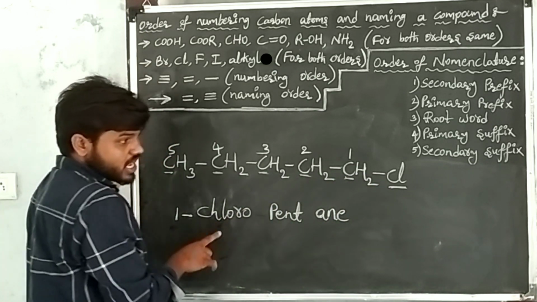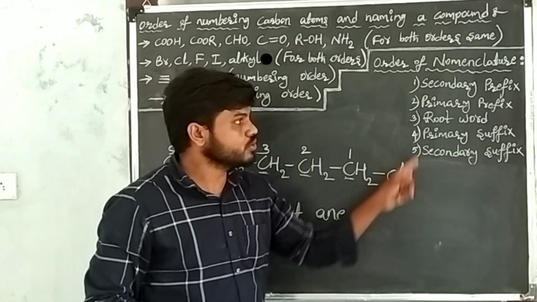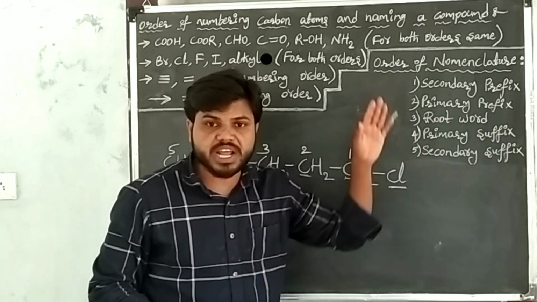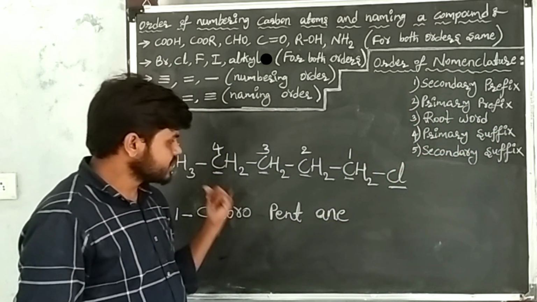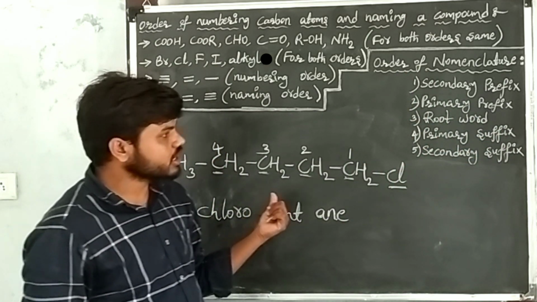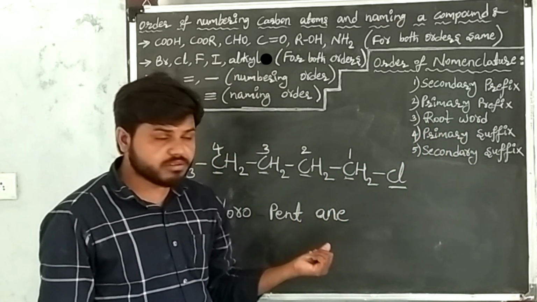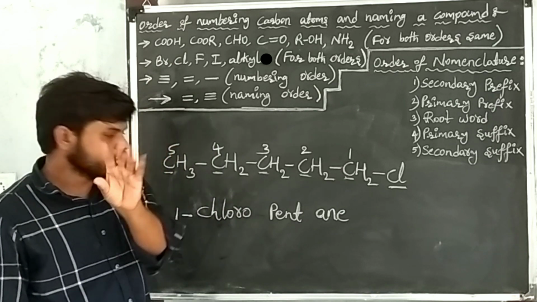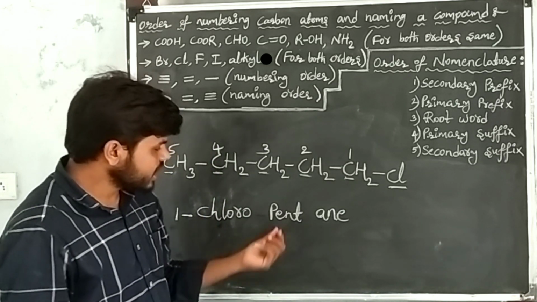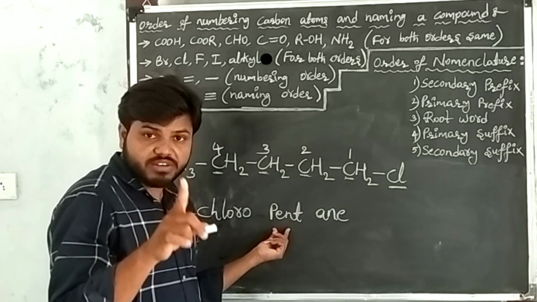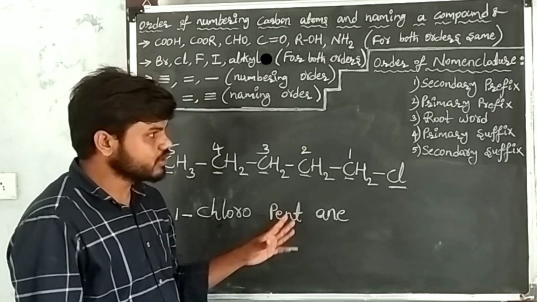The prefix of chlorine is chloro. After writing position and prefix, you go to the primary prefix. Here the primary prefix is cyclic. Cyclic is not present in the given carbon compound, so go to the root word. Root word means the number of carbon atoms in the given carbon compound. There are 5 carbons, so the root word is pent. I have written that root word.